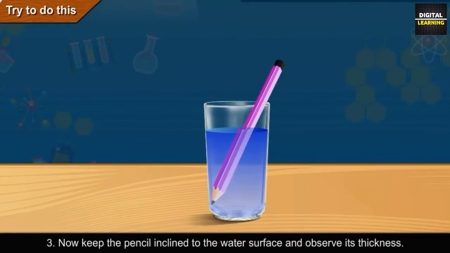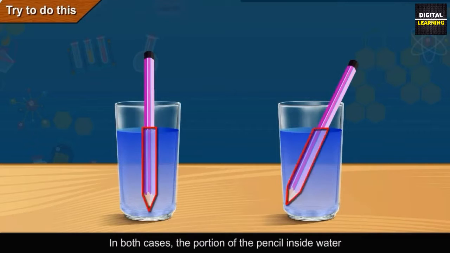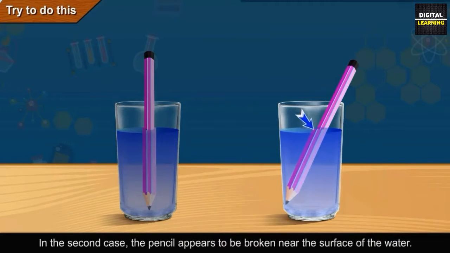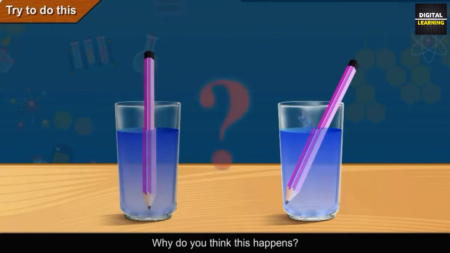Now keep the pencil inclined to the water surface and observe its thickness. In both cases, the portion of the pencil inside water appears to be thicker than the portion above water. In the second case, the pencil appears to be broken near the surface of the water. Why do you think this happens?